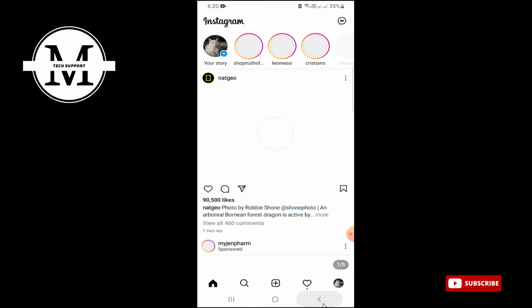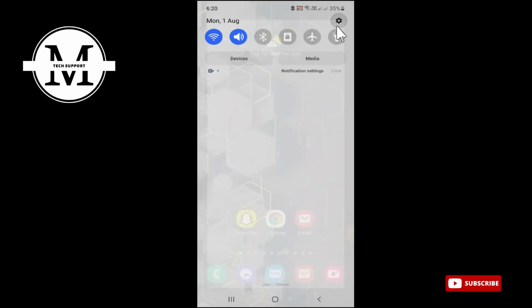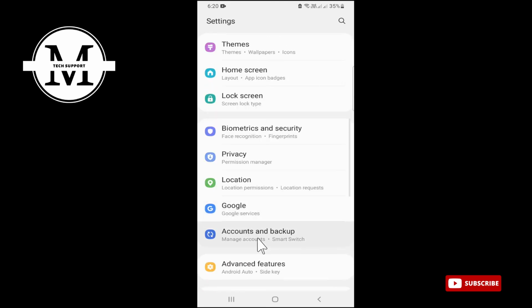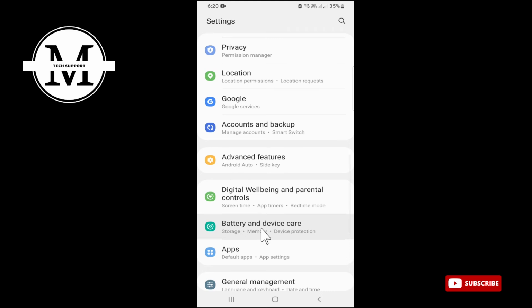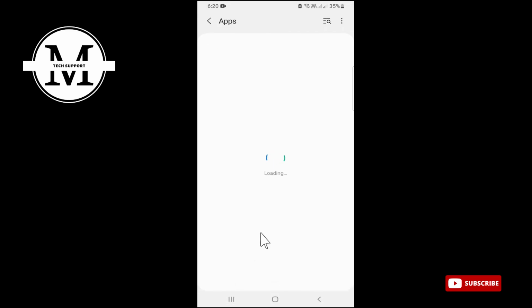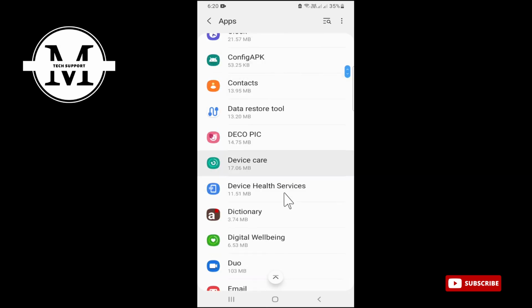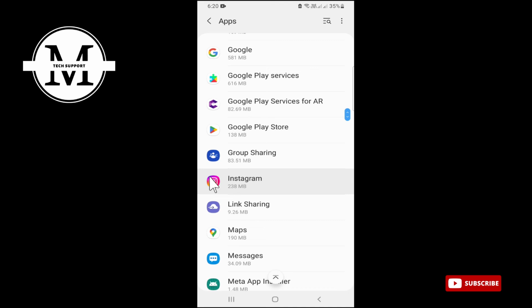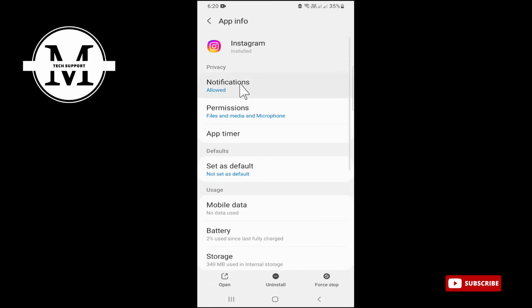After this, when you come back from your Instagram and open your device settings, when you scroll down you will find the option of apps. Here you can see it. When you open it, it will show you all the apps installed on your device. When you scroll down, you will find Instagram here. After opening it, the first option is notifications.